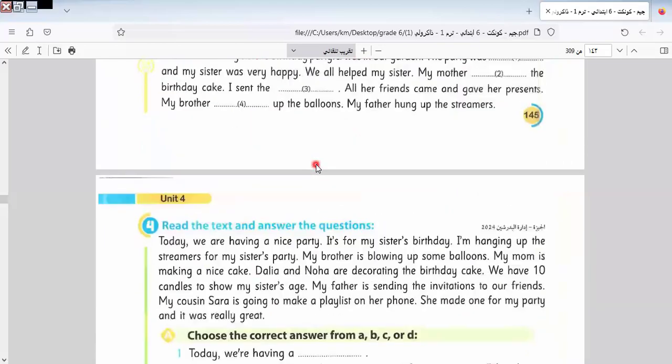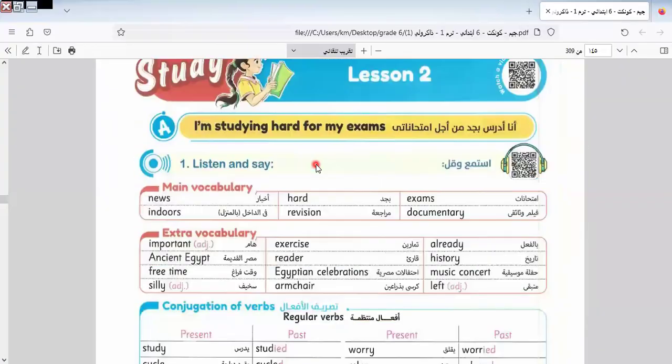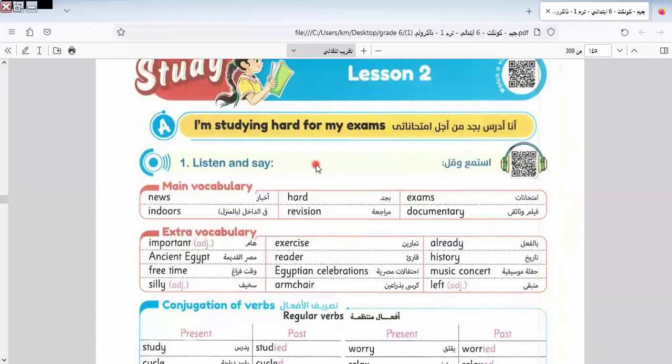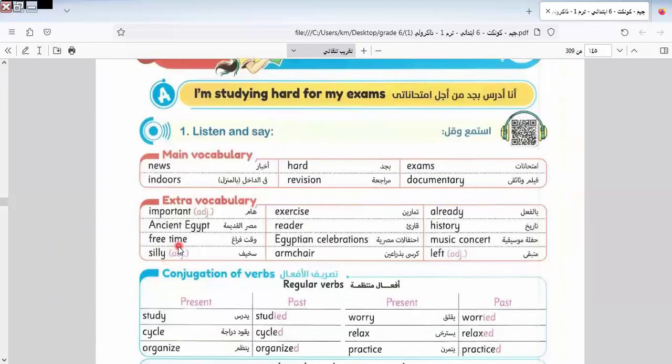Let's go to lesson two today. Today our lesson is about: I'm studying hard for the exam. I think all of us are studying hard. If we have an exam, we have an emergency in our homes. We can't do anything except study. If you have an exam, you study only. Don't do anything except studying.